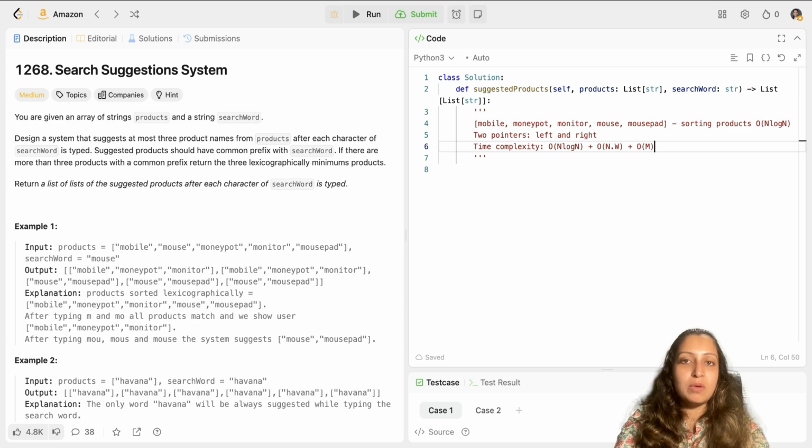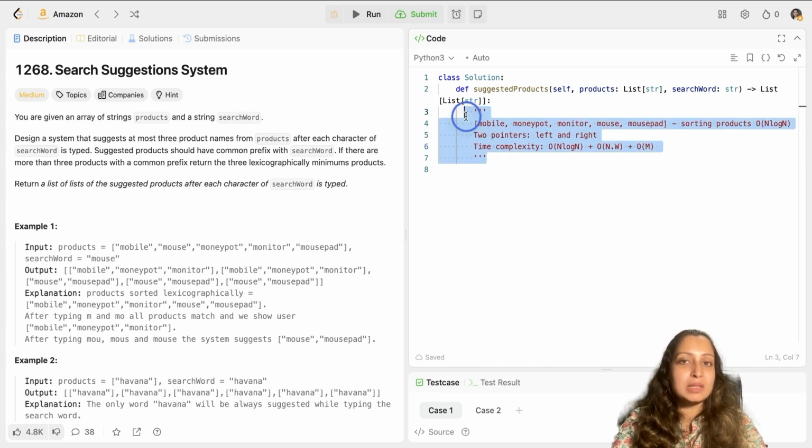So roughly the time complexity will come to O of n log n, because the rest of the lengths might be lesser than that. So that's your time complexity. You are not using any additional space, so space complexity would be O of 1. Now, if you understand the intuition behind the question, I think we can start coding it.